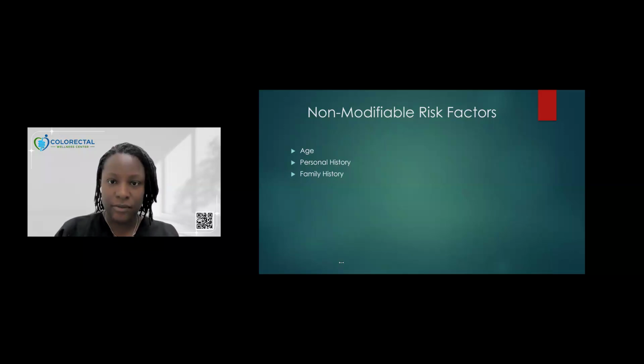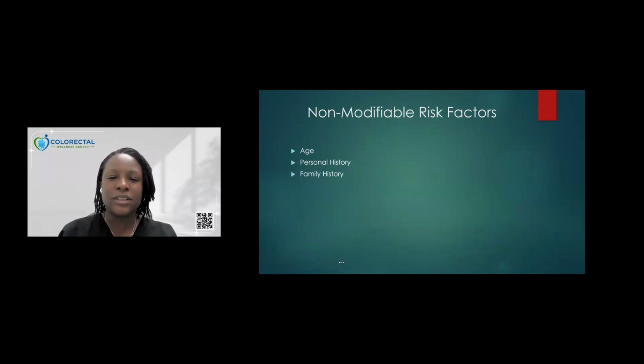The next risk factor is going to be your personal history. If you have a personal history of any other cancers, especially if that means that you have a genetic disorder or a hereditary disorder, you may need to start sooner. If you have a personal history of inflammatory bowel disease, so Crohn's disease, ulcerative colitis, you may need to start earlier. And again, those are also non-modifiable risk factors. So, family history, personal history, and age, those are our three non-modifiable risk factors.